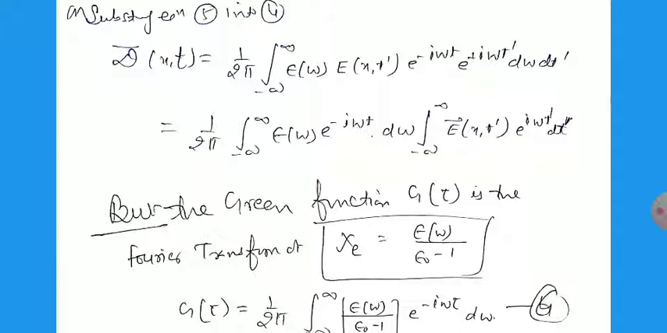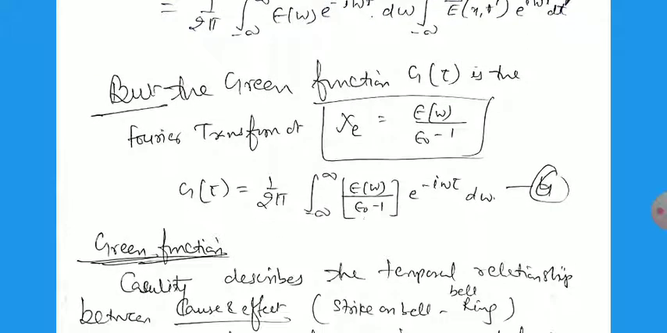So to solve this one, we can use the Green function G(τ) in the Fourier transform, that is χ(ω) = ε(ω)/ε₀ − 1. Mostly we are using this for the electric susceptibility. So we can write G(τ) = 1/2π ∫ from −∞ to +∞ of [ε(ω)/ε₀ − 1] e^(iωτ) dω.